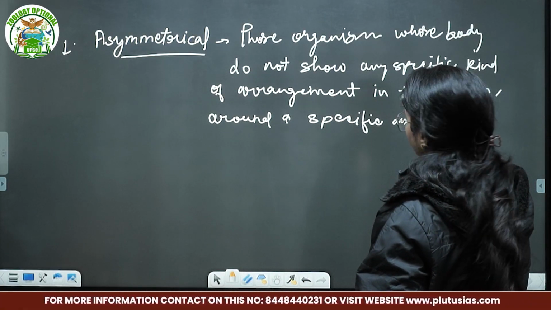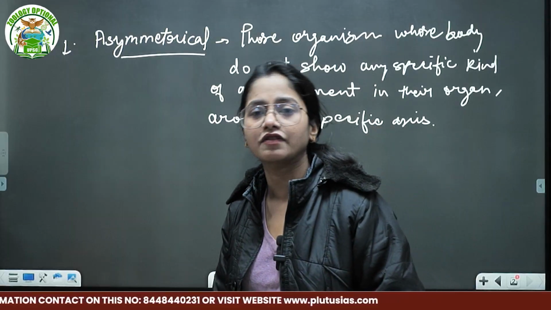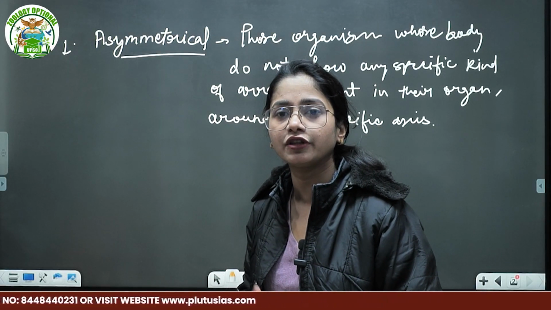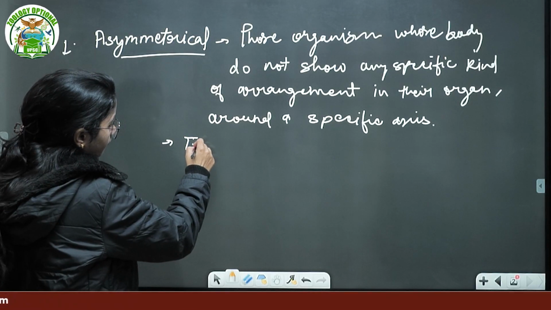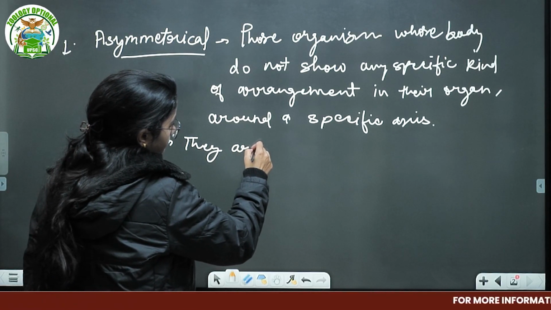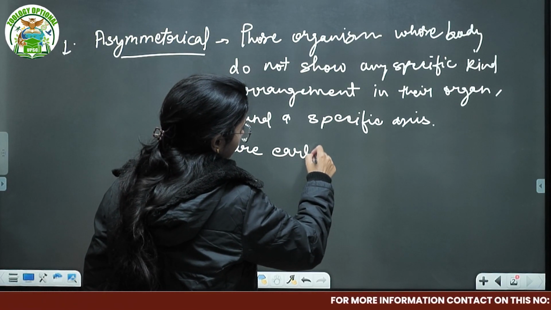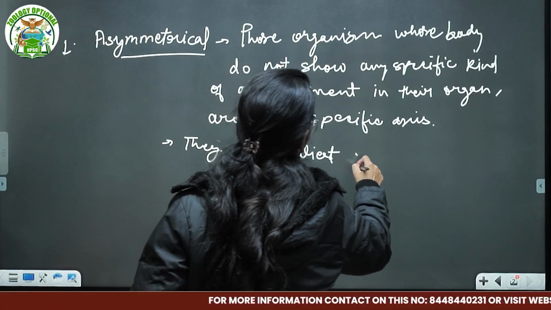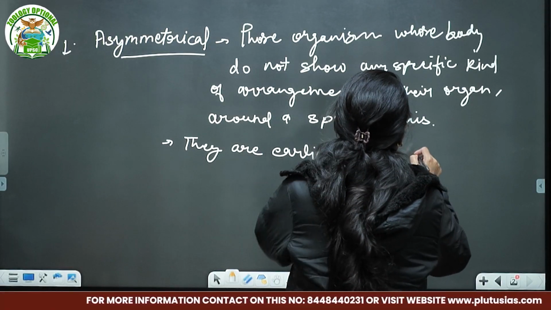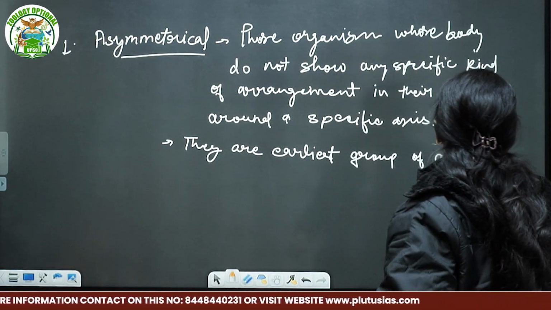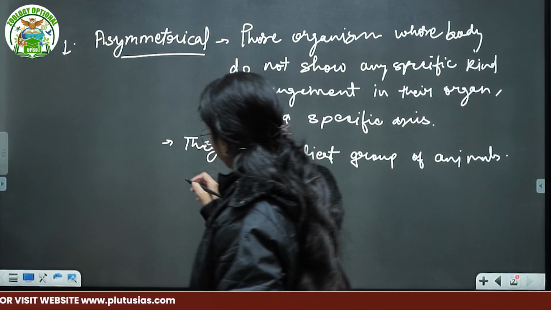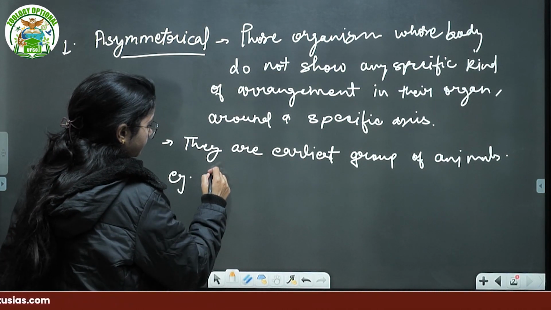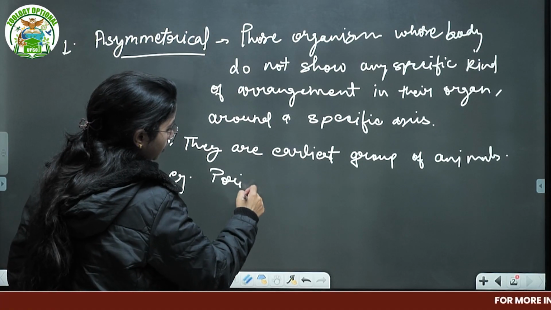When we talk about the functional significance of symmetry, we talk about the evolutionary and functional significance. So they are the earliest group of animals. Example is your Porifera. Example is your pori.